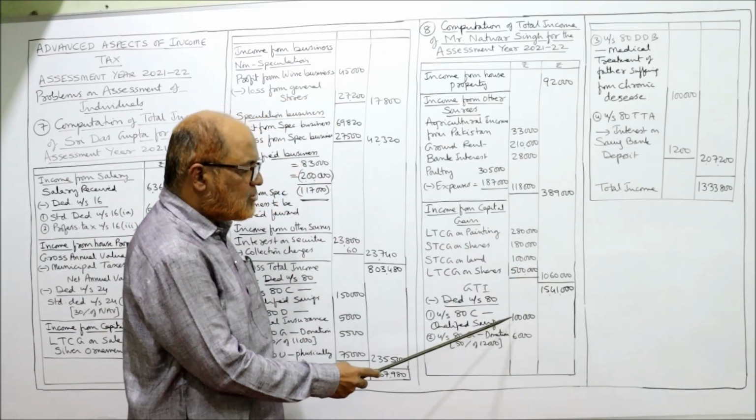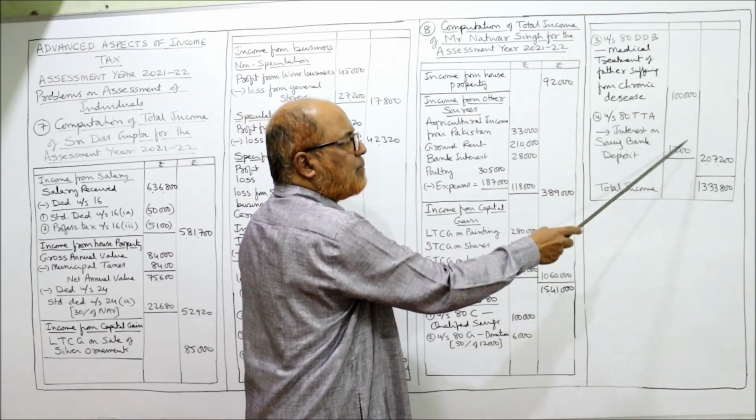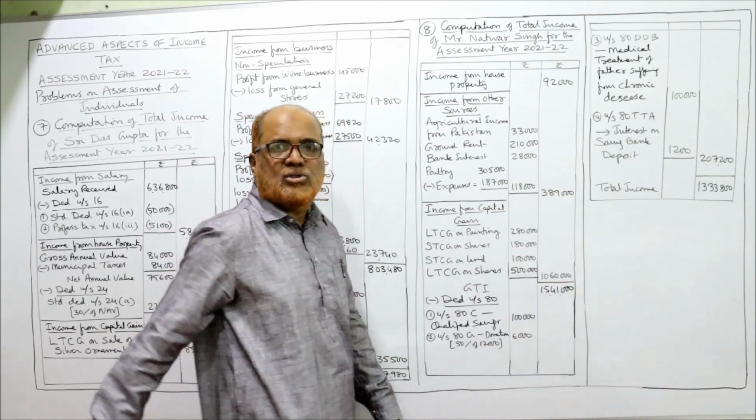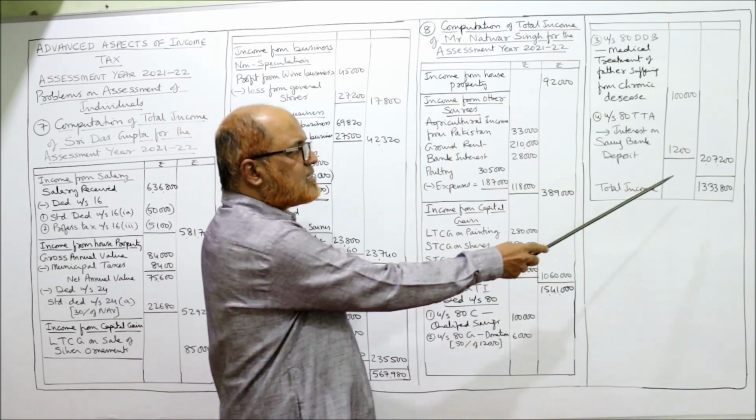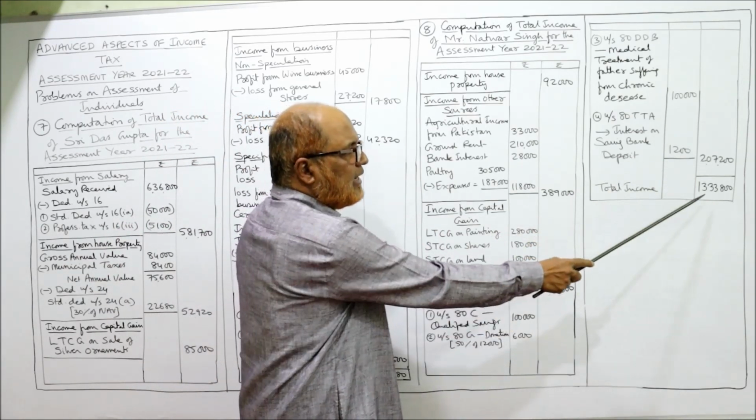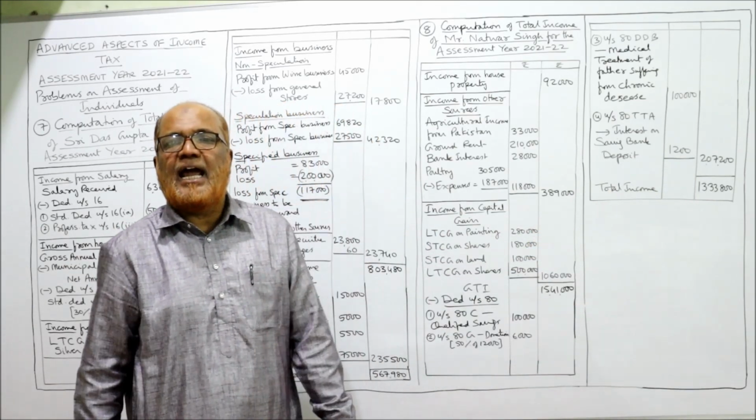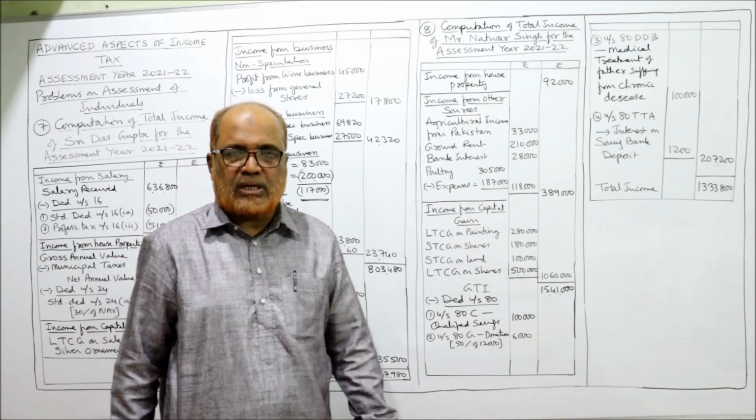So total of deductions 1 lakh plus 6,000 plus 1 lakh plus 1,200 is 2,07,200. Deduct 2,07,200 from GTI. We'll get 13,33,800. This is the total income.